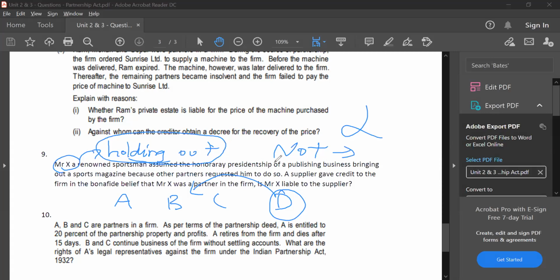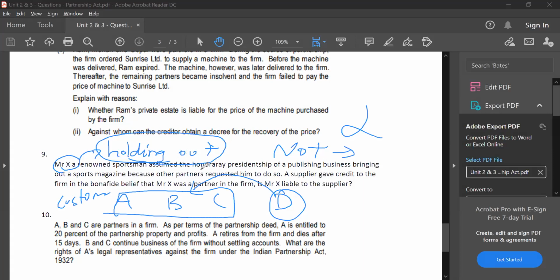You take orders over there. You help customers sit and all of that. So all the customers are thinking you are also a partner. They will treat you just like the other partners. The other partners, your friends, are also not expressly telling the customers that Darshita is not a partner. So partner by holding out means you are presenting as if you are a partner and others are also believing you are a partner. That is the concept.